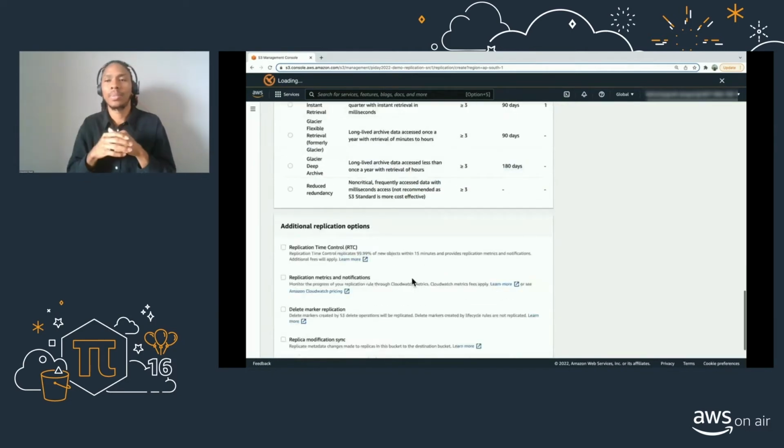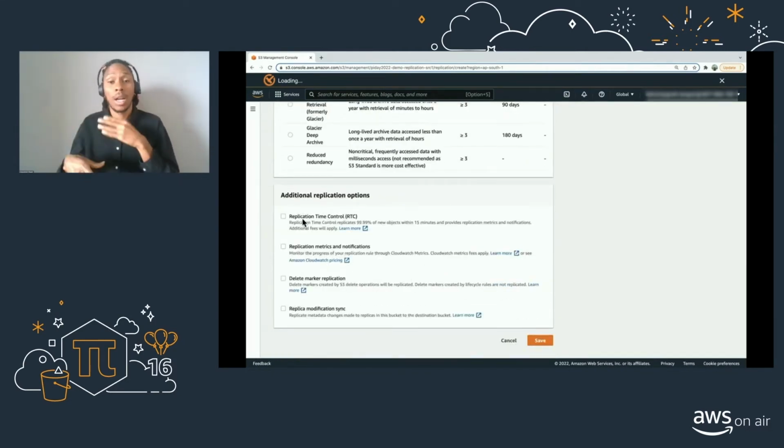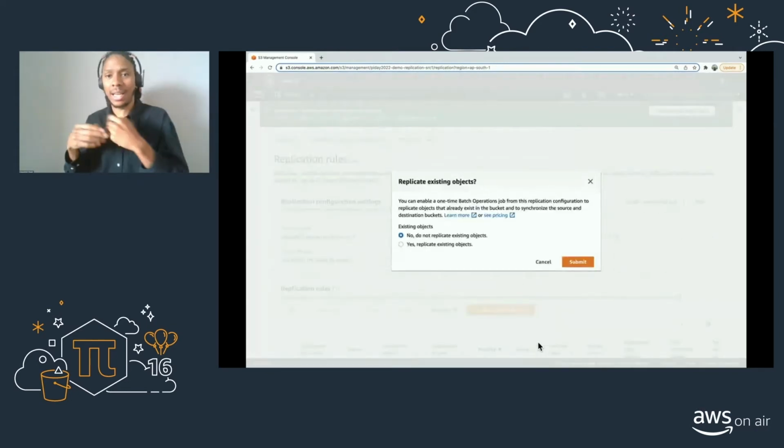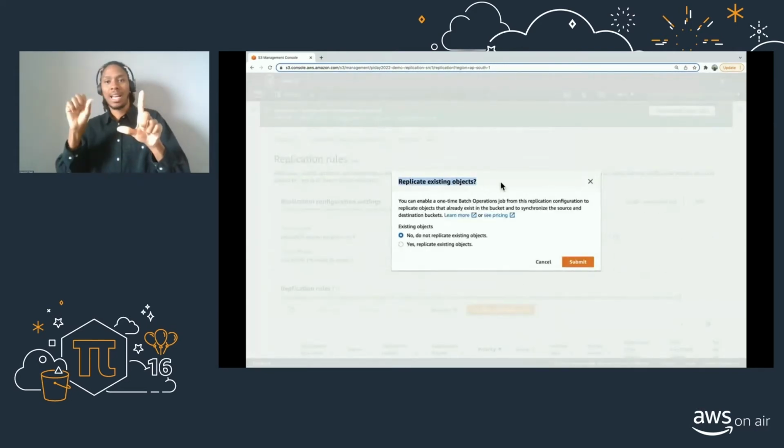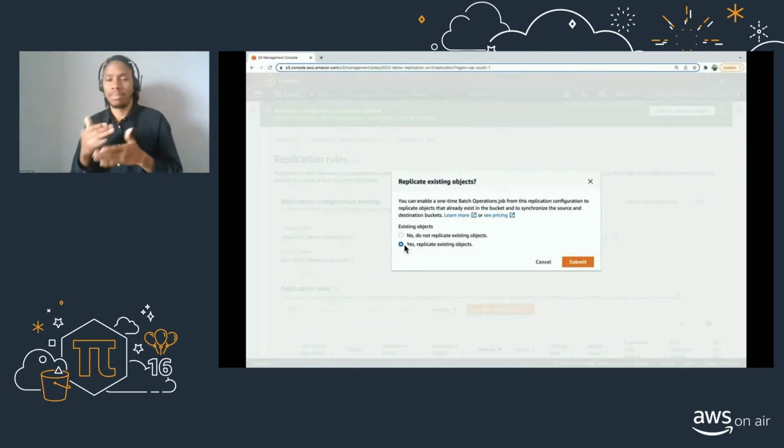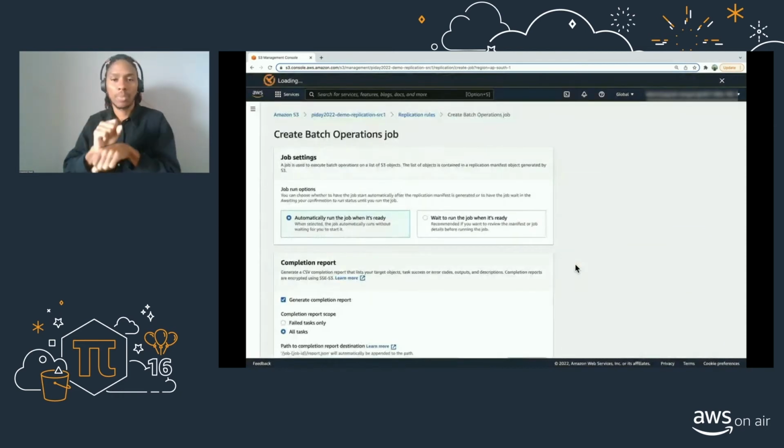Moving on, for additional replication options, I'm not going to pick any of these. So let's go ahead and hit save. As soon as I click on save, I get this new pop-up because of S3 Batch Replication. Do I want to replicate existing objects? Yes, I want to replicate existing objects. This is going to create a one-time batch operations job. So let's go ahead and submit this.